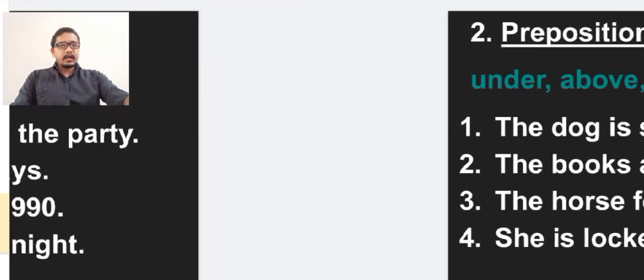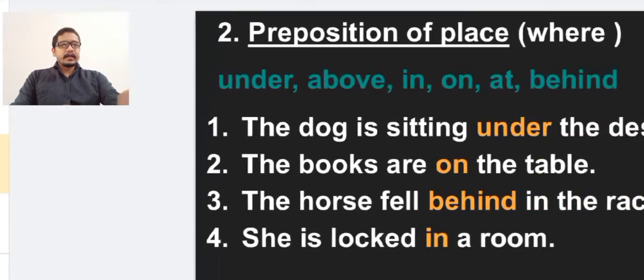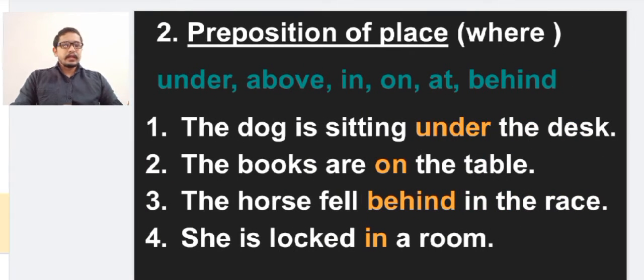In the preposition of time, we have used "in" as a preposition of time, and here we are using preposition "in" as a preposition of place. So "in" will be having a different meaning. So the same preposition will be having different meaning, so we have to use it in a different way. To understand this preposition more and more, we have to practice it.